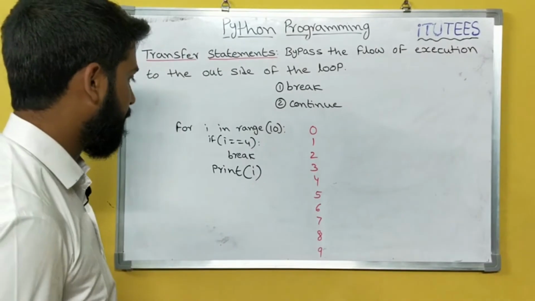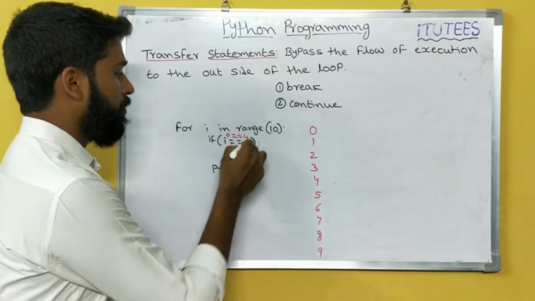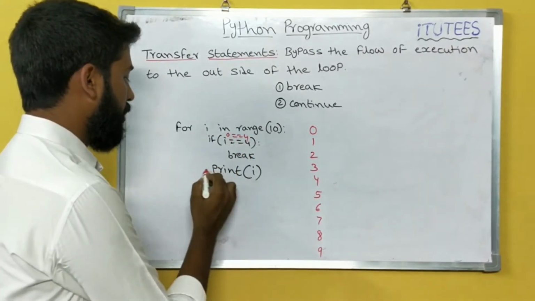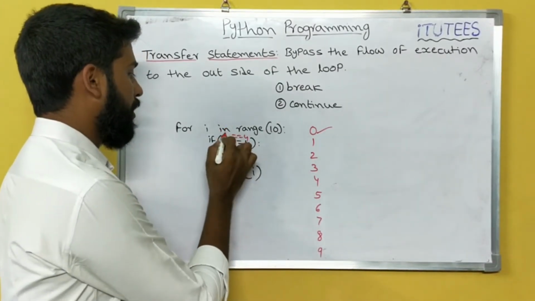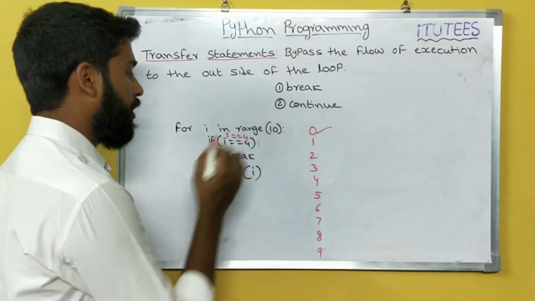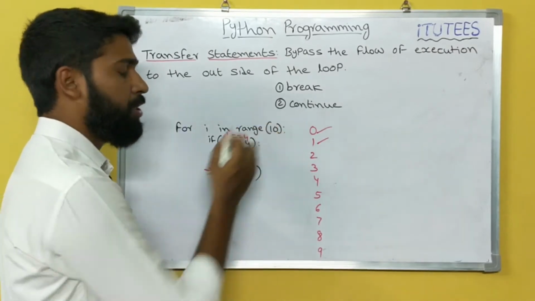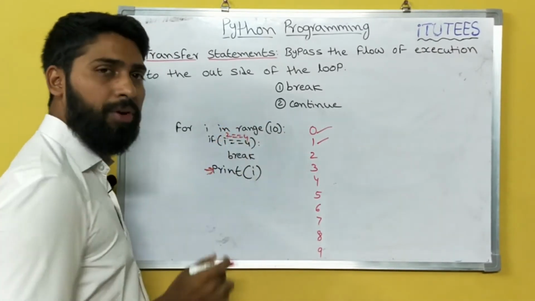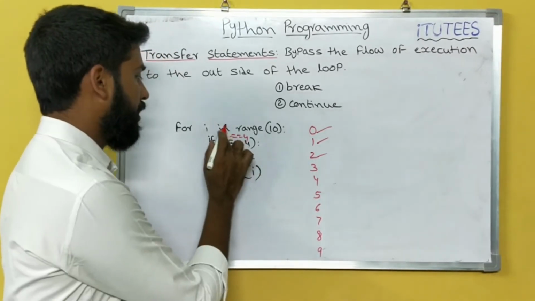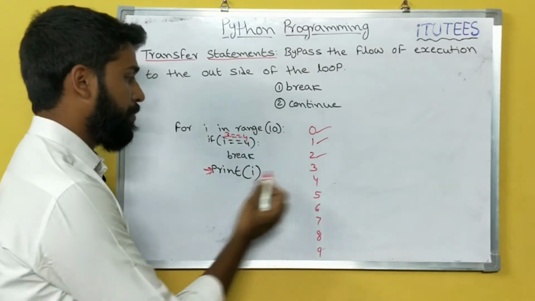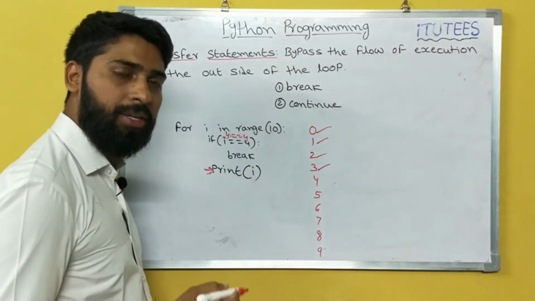So what does that mean? First, i value equals 0. 0 equals 4? No. So we execute this instruction, prints 0. Next i becomes 1. 1 equals 4? No, it is false. So we execute print(i), that means 1 is printed. Next it becomes 2. 2 equals 4? No. So print(i). Then i becomes 3. 3 equals 4? No. So print the i value. Now i becomes 4. 4 equals 4? Yes.